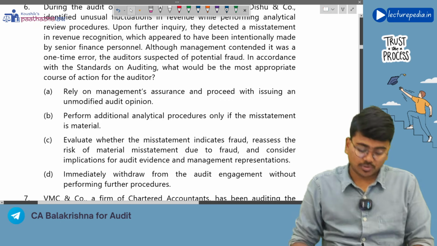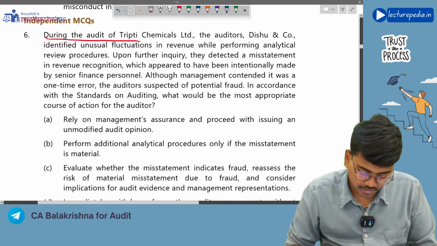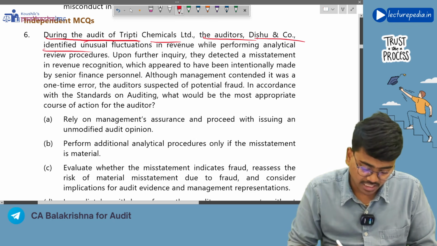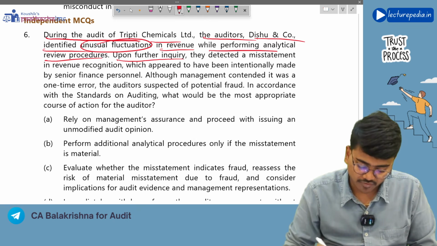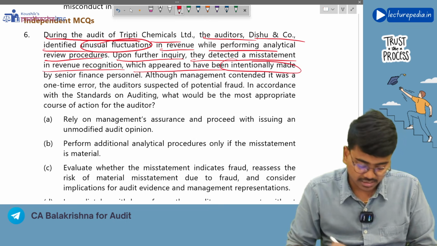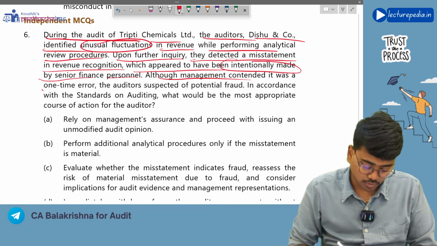Next, individual MCQs. During the audit of Tripti Chemicals Limited, the auditors, Dishu and company, identified unusual fluctuations in revenue while performing analytical procedures. Upon further inquiry, they detected misstatements in revenue recognition, which appear to have been intentionally made by senior finance personnel, although management contended it was one-time error.